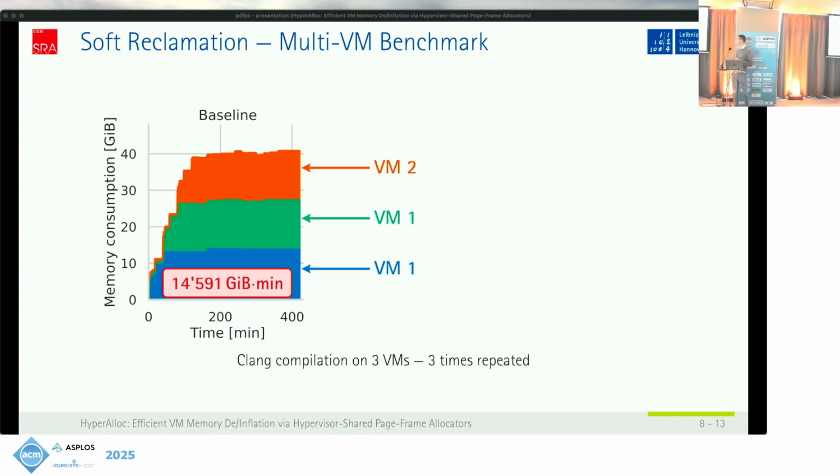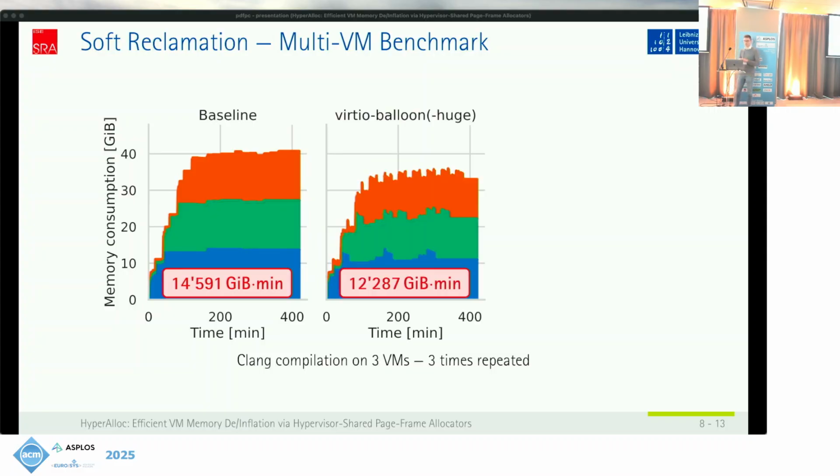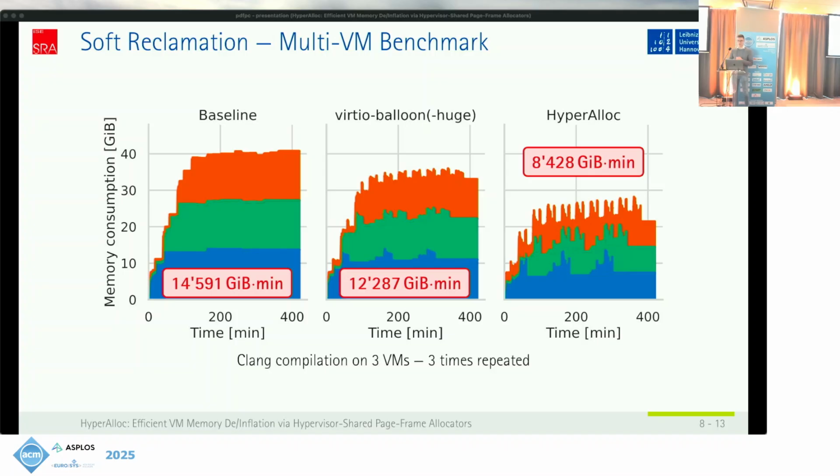The total memory footprint here is about 14,000 gigabyte minutes. For VirtIO Balloon, this goes down to 12,000 gigabyte minutes, and HyperAlloc goes even further down to about 8,400 gigabyte minutes. And we also have enough space in this case to run 2 additional virtual machines in the same memory envelope as the baseline.